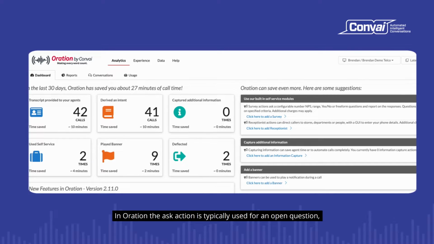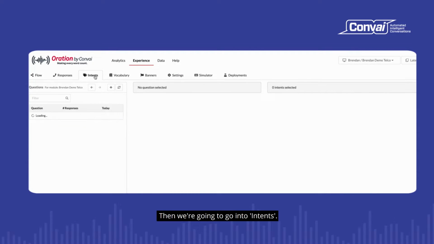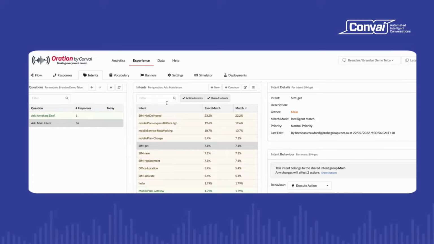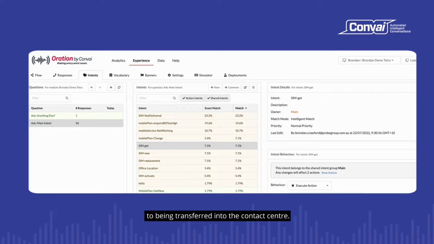In Oration, the ask action is typically used for an open question, but can also be used for a custom directed question. For this example, we're going to go to the Experience tab. Then we're going to go into Intents. We're going to look at this SIM get intent, which today has the action of just moving through to being transferred into the contact center.